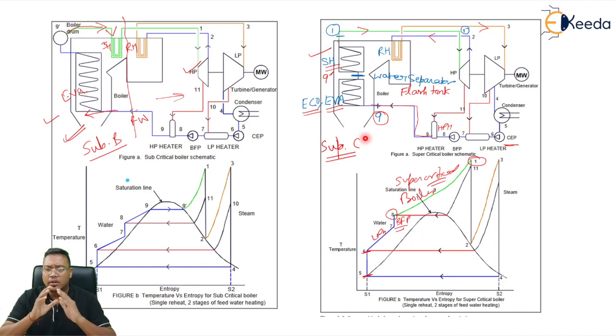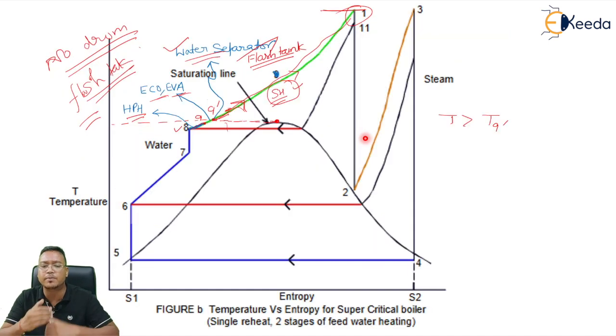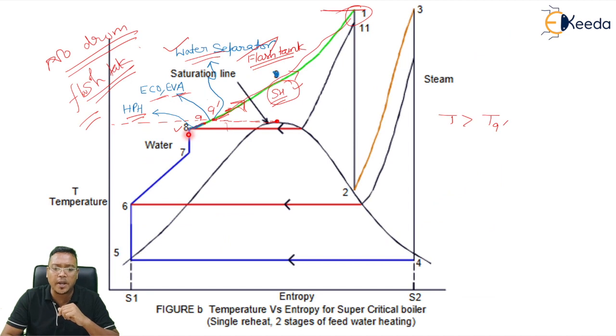Now let's see this process on the Rankine cycle or on the TS diagram, how this process will work. This is point number 8. The water from the feed pump will go into the HP heater. So there will be an increase in temperature from 8 to 9, that is happening in the HP heater. Then from point 9 to 9 dash, this process will happen in the economizer or evaporator. So from point 9 to 9 dash, the water will take heat from the boiler or from the flue gas. So in this case, temperature will increase from 9 to 9 dash.